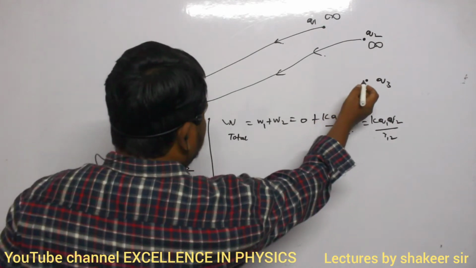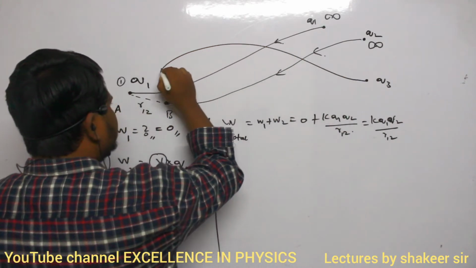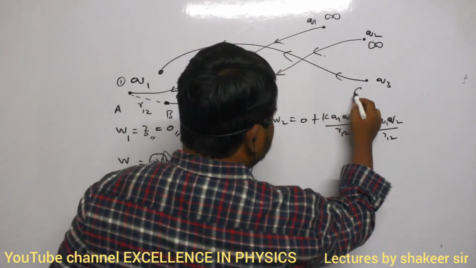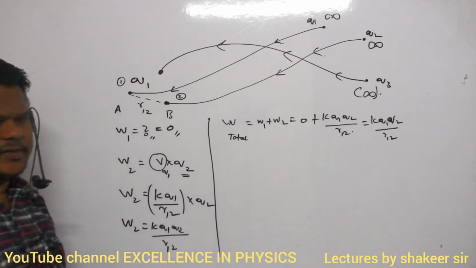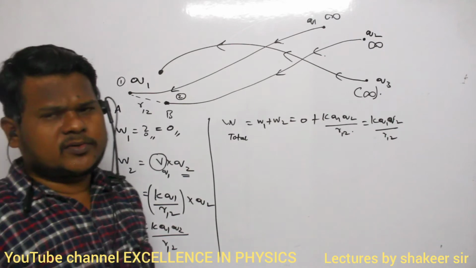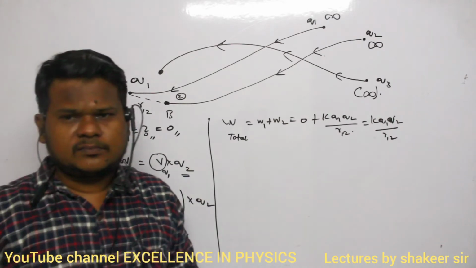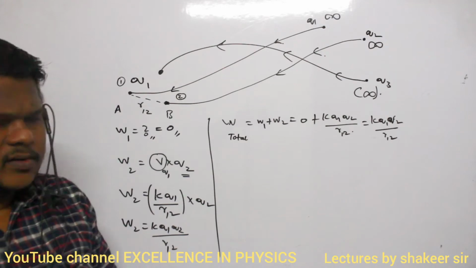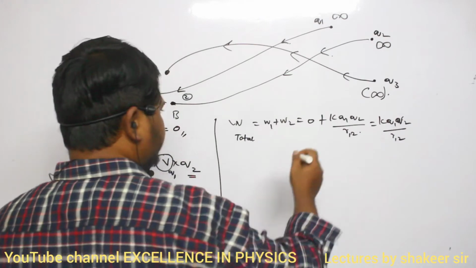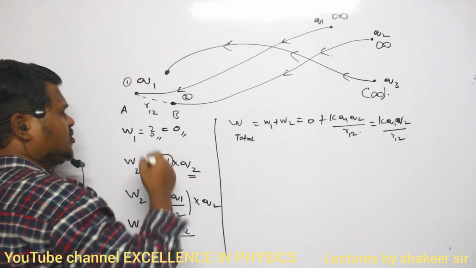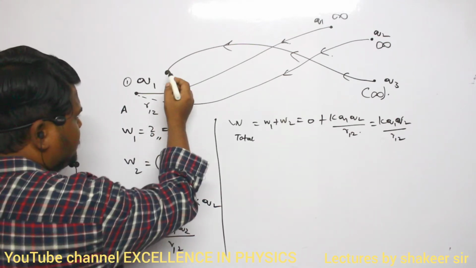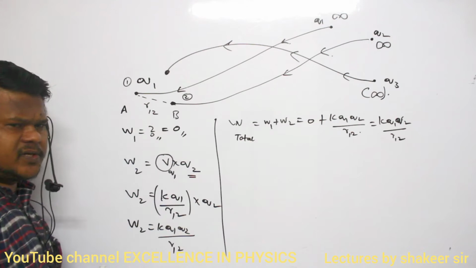Now I want to bring this third charge to this point. Third charge, where was it present? It was also present at infinity. So from infinity I want to bring this charge Q3. Now, do I need to do some work or not? You understood my question? To bring this third charge from infinity to this point, shall I need to do some work or not? That is my question. At this point, there will be two forces of repulsion, no?